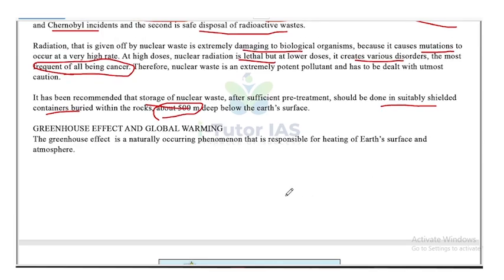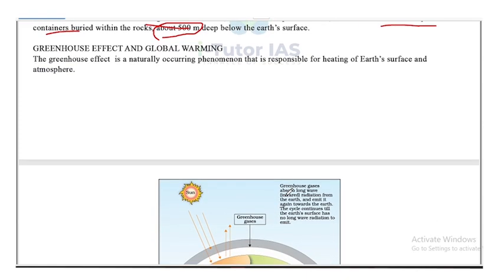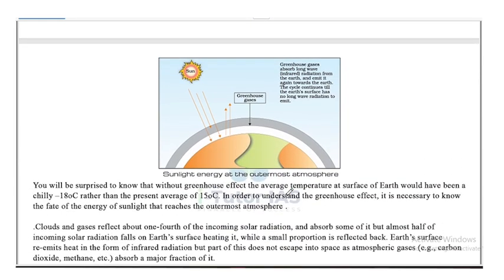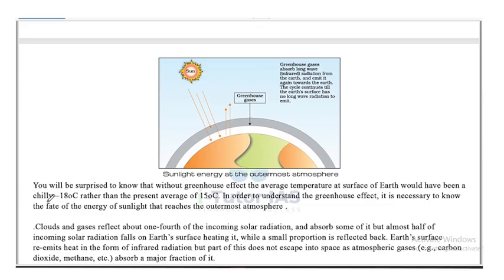Moving on, greenhouse effect and global warming. The greenhouse effect is a naturally occurring phenomenon that is responsible for heating of Earth's surface and atmosphere. You will be surprised to know that without the greenhouse effect, the average temperature at the surface of Earth would have been a chilly minus 18 degrees Celsius rather than the present average of 15 degrees Celsius.